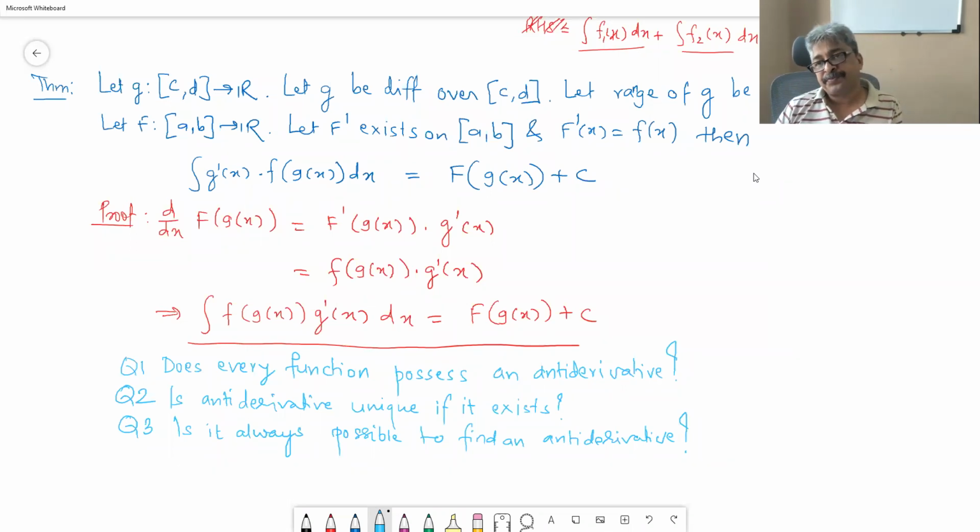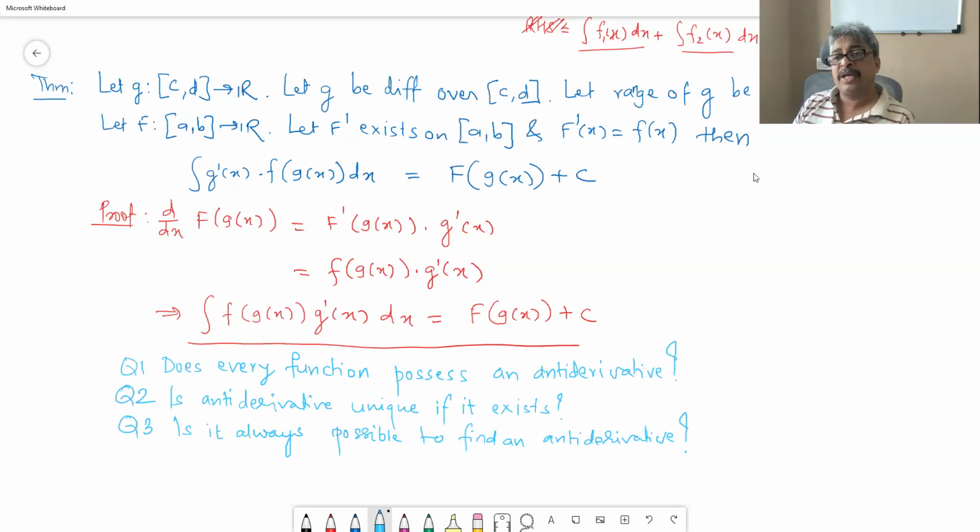And therefore, if you have been given some function and you really do not know the antiderivative, there are methods by which you can figure out the area under the curve, and that is going to be a number, a constant, because it's an area and it is not going to be a function. So we can say the majority of the functions whose graph is known, which can be plotted, we can find the definite integral.